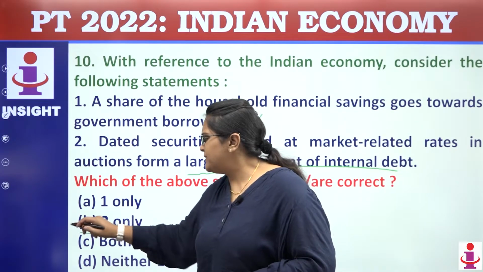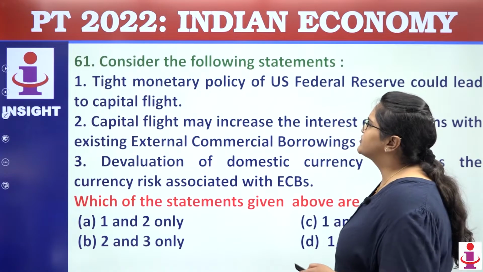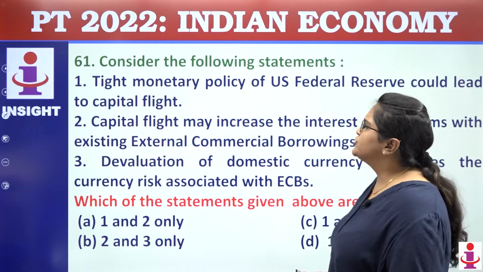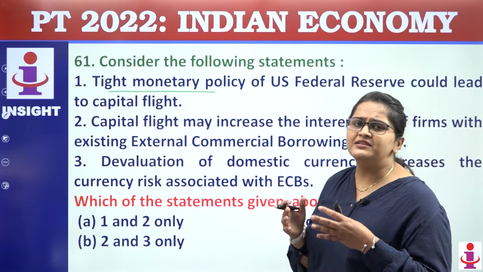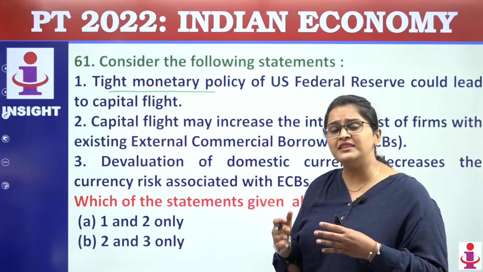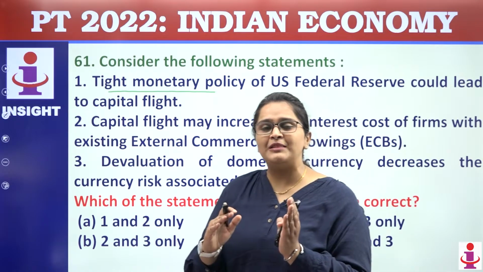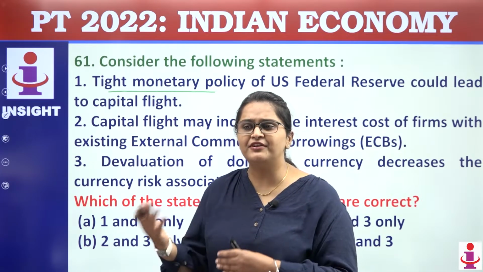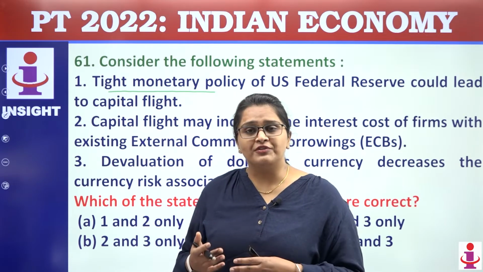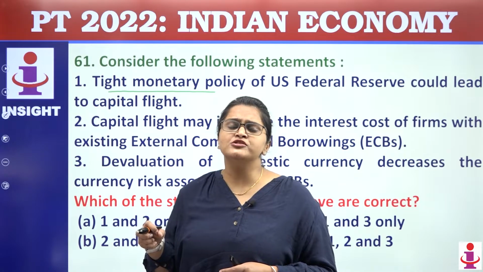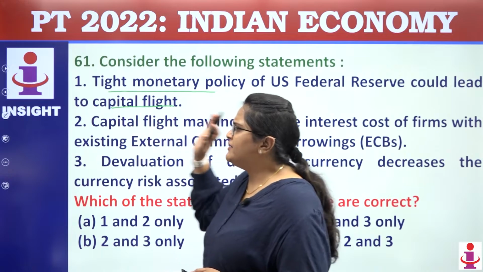So what will be the answer? Answer will be B. Moving towards question number 61. Question number 61 talks about tight monetary policy. Whenever there is a tight monetary policy, in the United States, what will happen? The government will make lending difficult for the people, that is, people are not getting loans easily. So they will pull their money out from wherever they have invested. So it will lead to what? It will lead to capital flight.